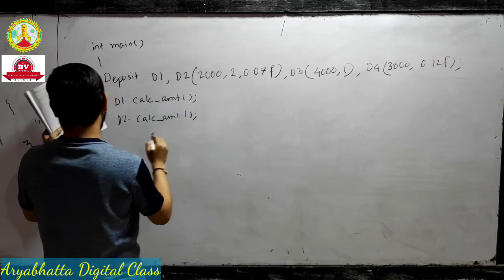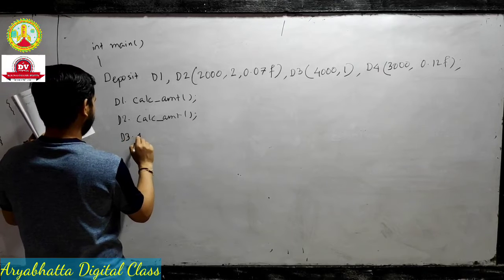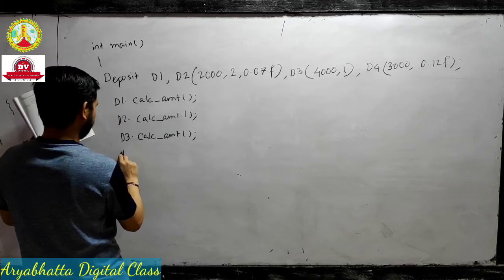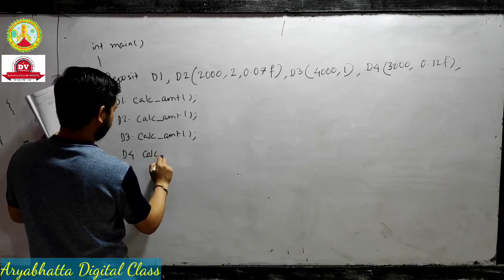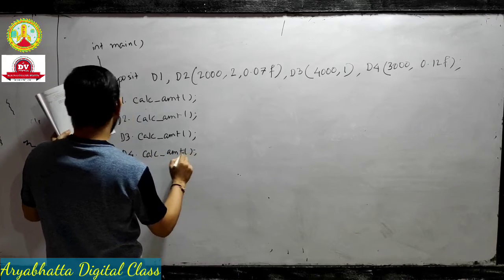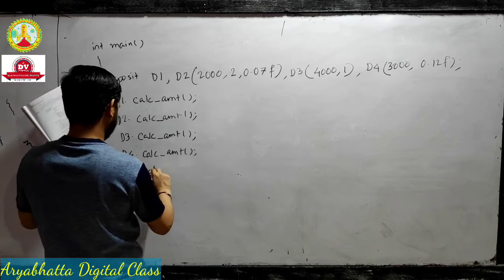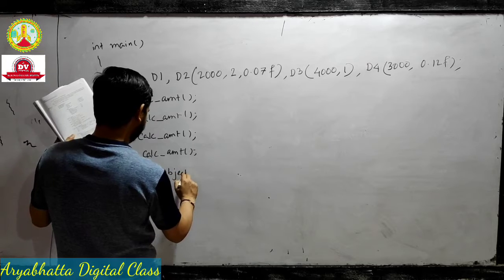This is the underscore symbol, not the dash symbol. Okay, D3, D4, right? And now we have to write the object printing statements.